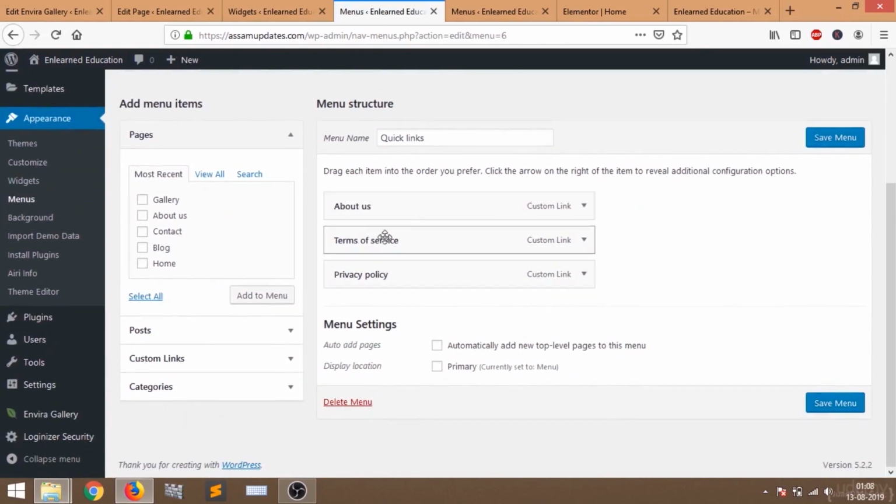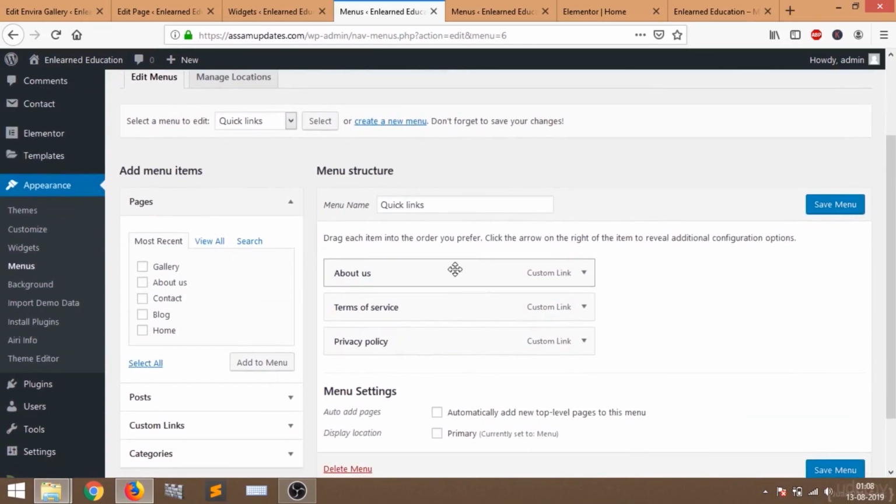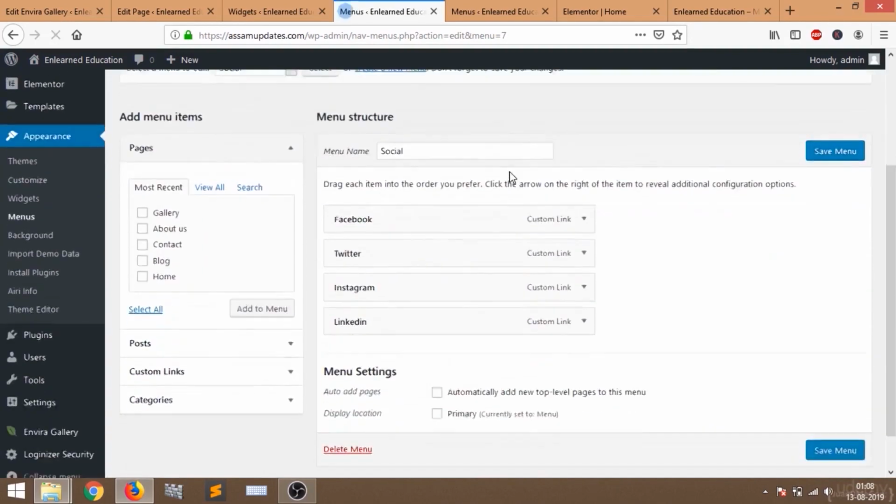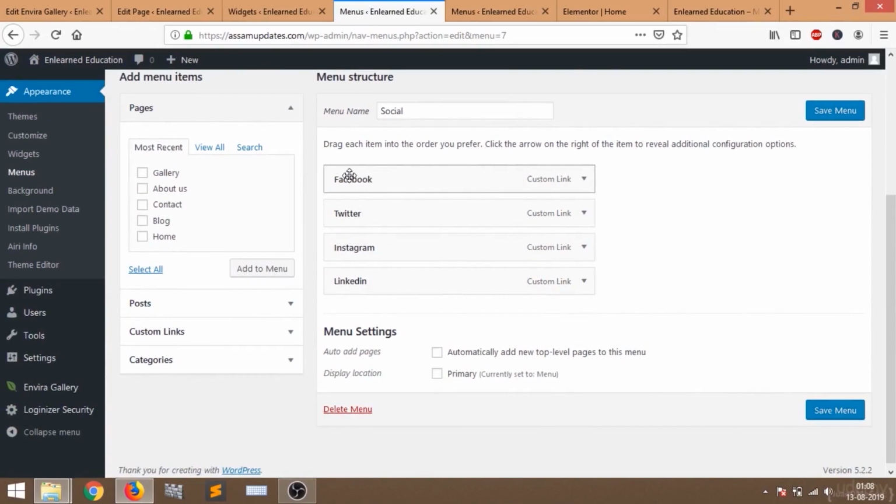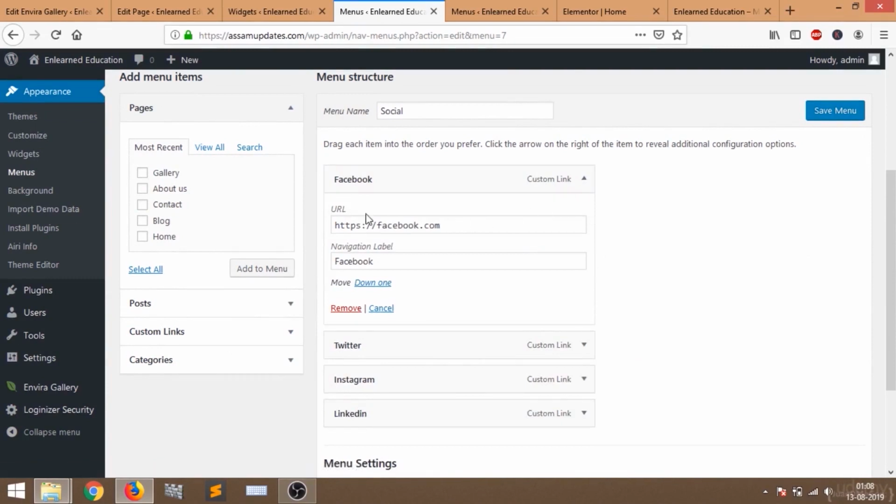So this is the menu they have selected. If you want to edit this menu, then you can edit it here. And if you want to edit the social menu, then just click on social and select the menu, and you can edit the menu here. If you want to edit the Facebook link, of course you need to edit it with your own URL. So go to your Facebook and copy your URL and paste it here.